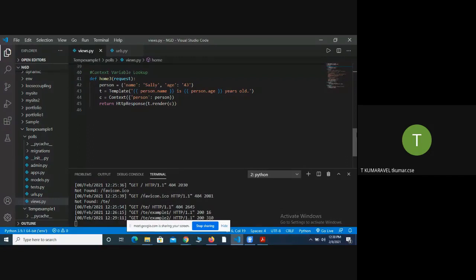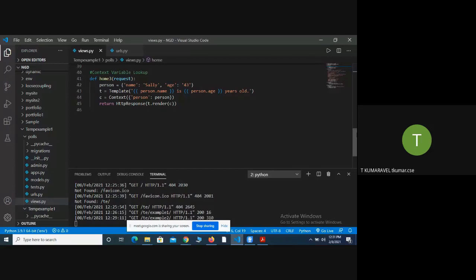Inside it, what I have done is, I am passing the dictionary variable person as an argument. So what I am going to do is fetch the value using lookup. That is, using a dot and giving the key name, it gives the key value. That thing we call a lookup.